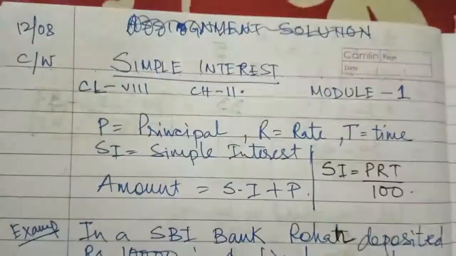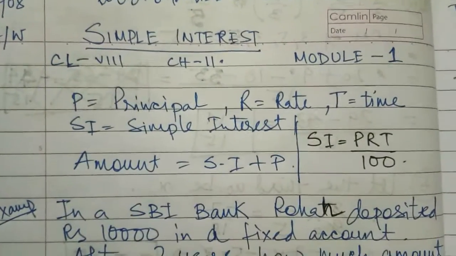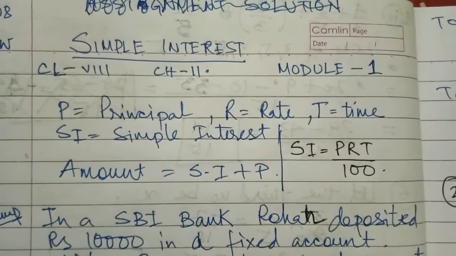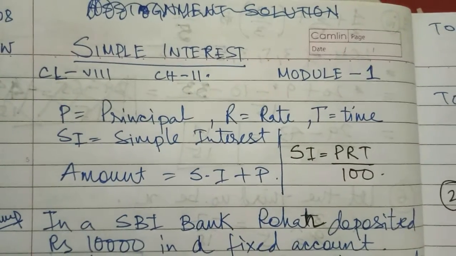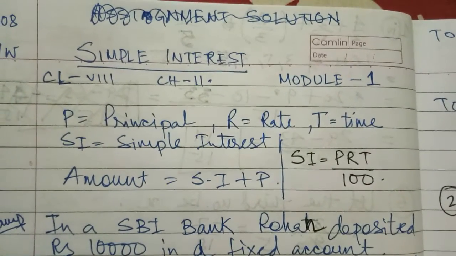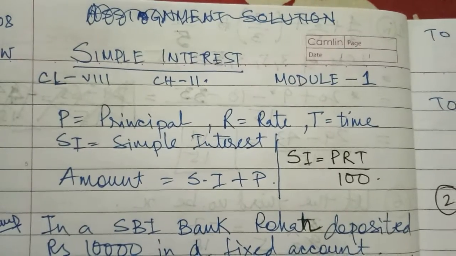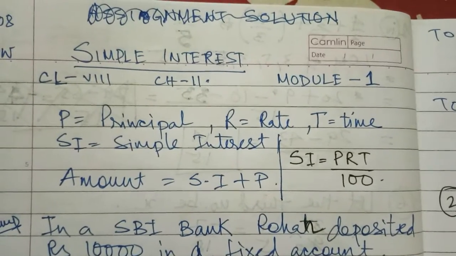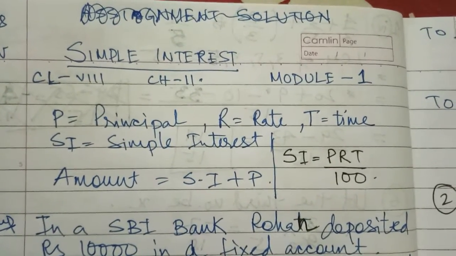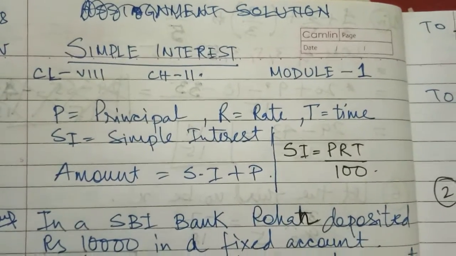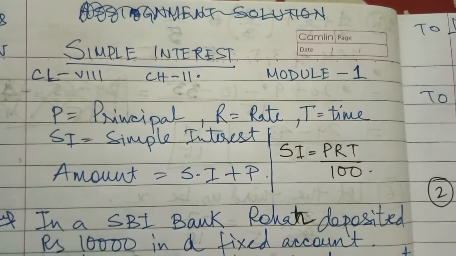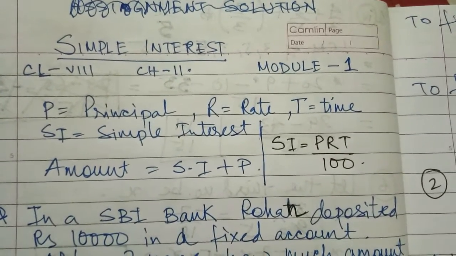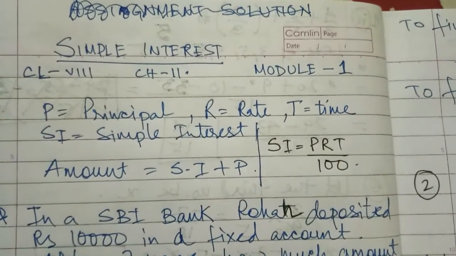Today we start with a new chapter, that is simple interest. First of all, I'll tell what is simple interest. I have done it in class 7 also, might be 6 also. Simple interest is that suppose you are keeping money in a financial company, a bank or any other. It is how much extra money you are getting after keeping the money for 1 year or 2 years or 3 years or 4 years, depending on the procedure you are keeping the money in the bank.